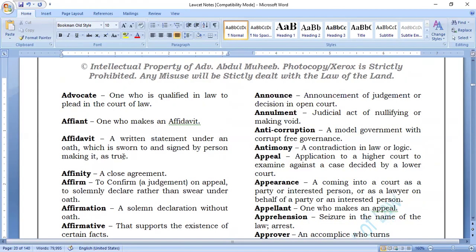Affidavit means you are taking an oath on paper and writing it on bond paper. You are taking an affidavit that what I am telling you is true to the best of my knowledge. It's called an affidavit. Okay. Next.